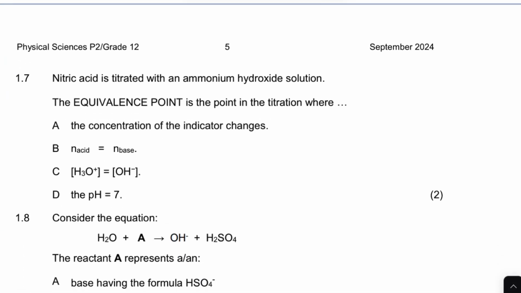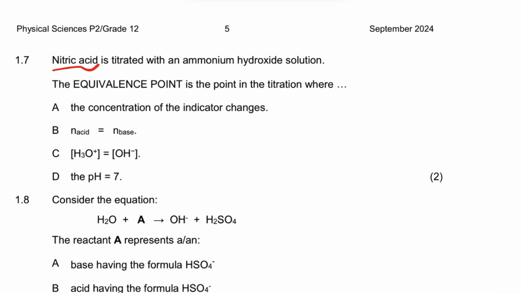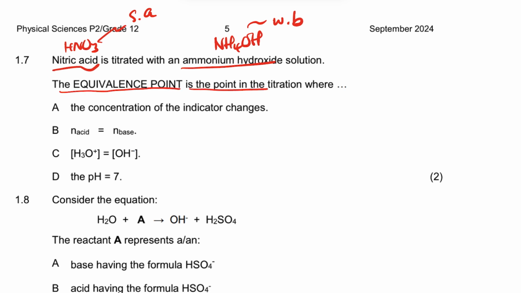Okay, let's look at this one. Nitric acid is a strong acid, ammonium hydroxide is a weak base, right? The equivalence point is the point in titration where the acid and base completely react.